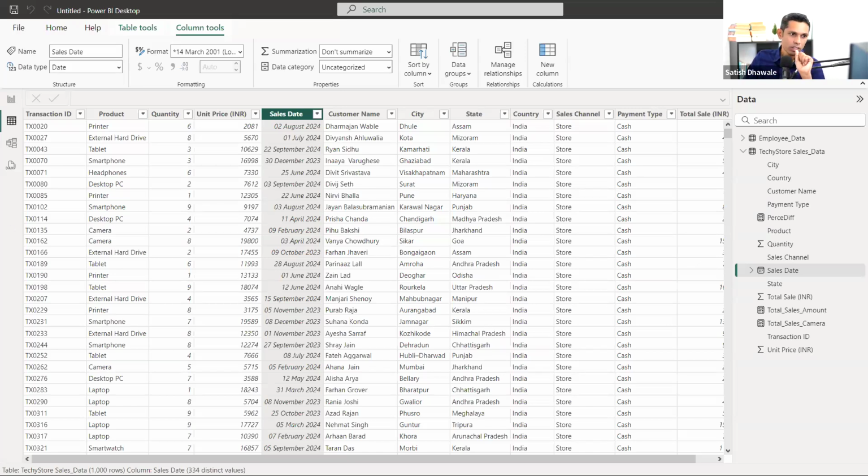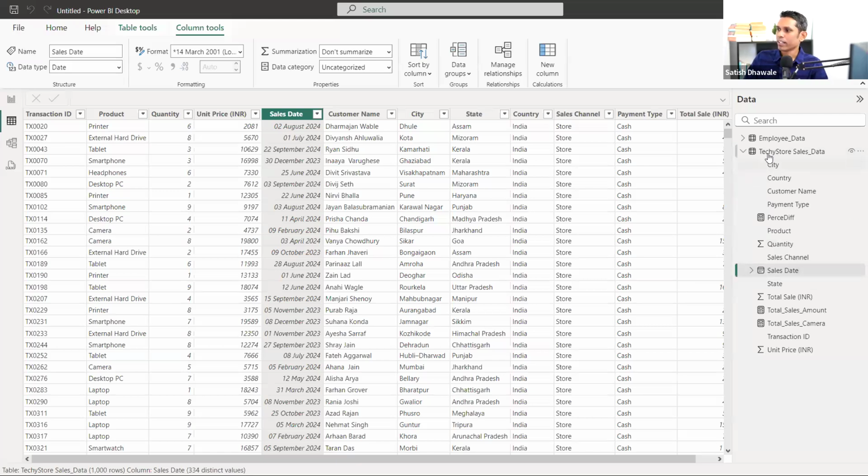Right? So that's why we are using DAX, because we can make further calculations on those calculated values. So now my task is to calculate sales between 15 Feb 2023 to 25 Feb 2023.